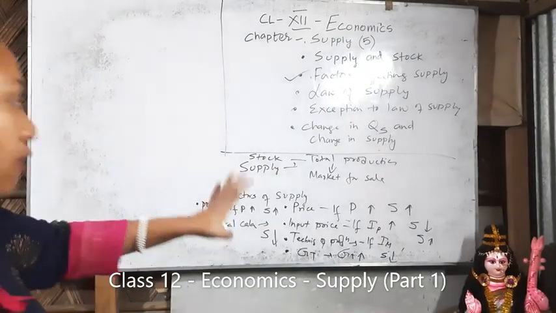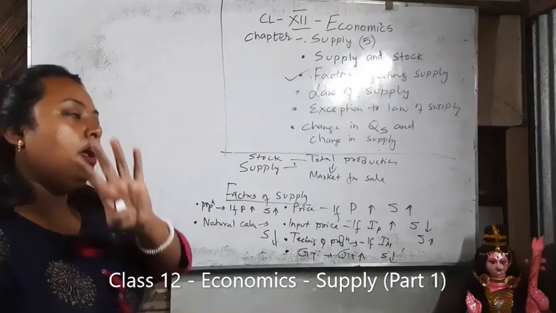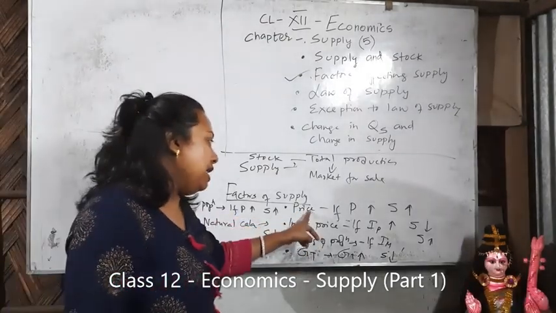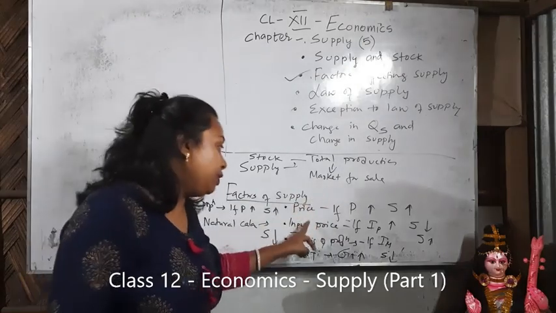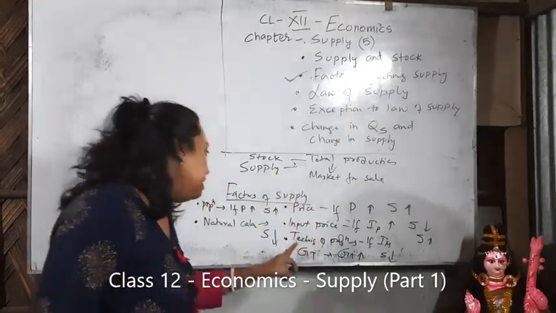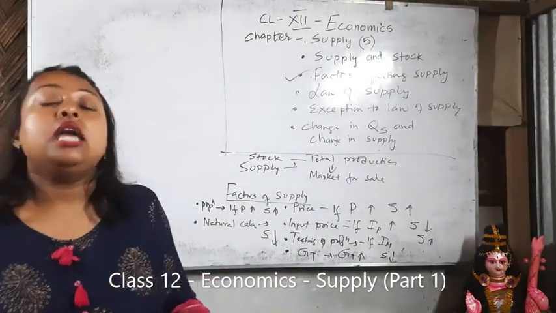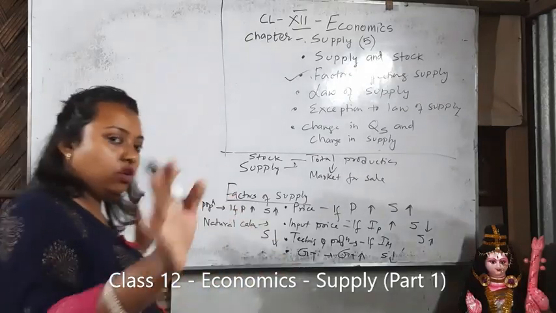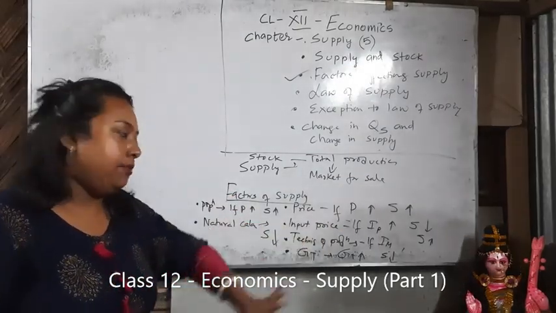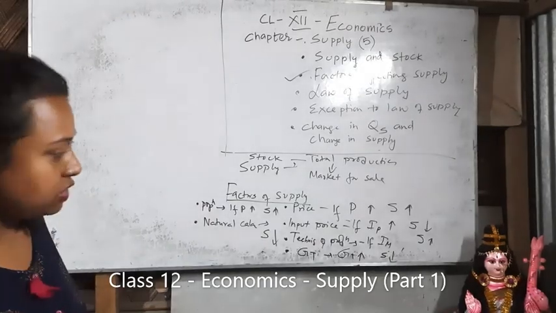Okay, so for now you understand that there are 6 types of factors that affect supply: price of the commodity, input price, technique of production, government tax, population, natural calamities. There are many more. There are some factors like goal of a firm. So that details will come afterward, but for present time you understand that with price there is a positive relation. If price is high, supply also is high.